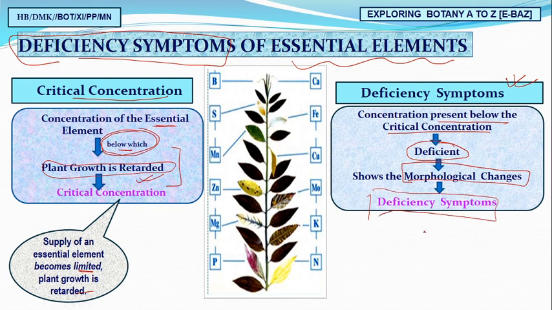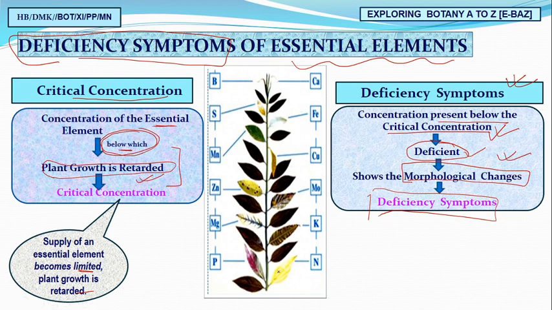So the question will be asked, what do you mean by deficiency symptom? Deficiency symptom is the concentration present below the critical concentration, as deficient, that shows as morphological changes.